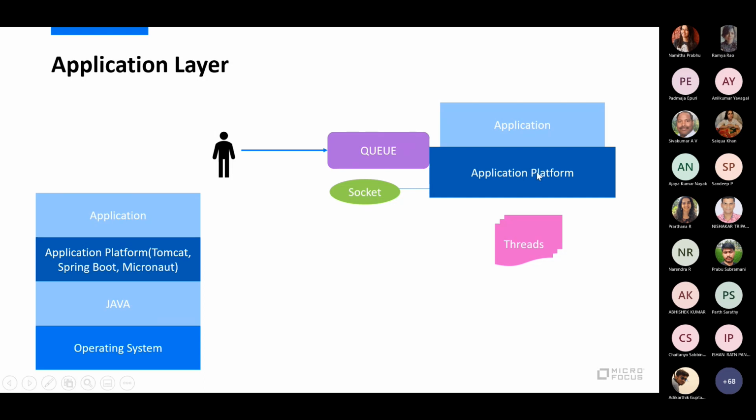It opens up a socket and enables you to have different context paths. It also provides a queuing functionality: whenever you hit an application on a specific URL, it queues all the input requests and feeds them one by one to different threads managed within a thread pool to process your request.